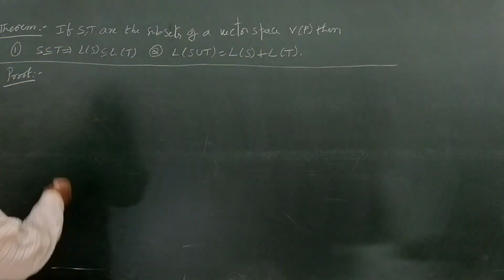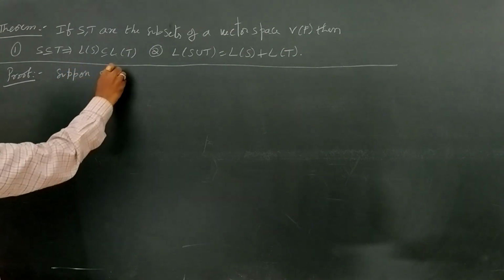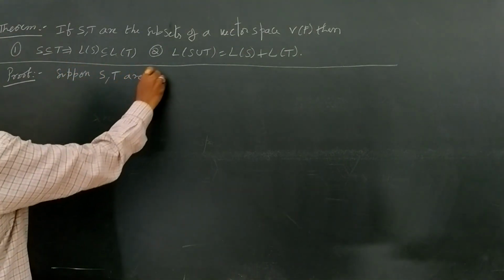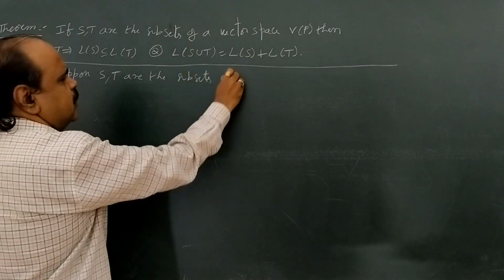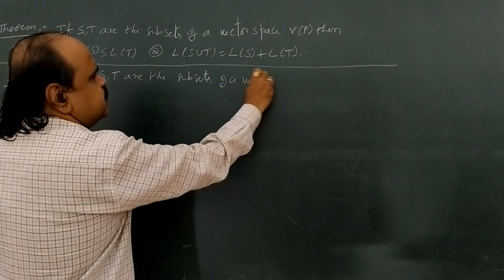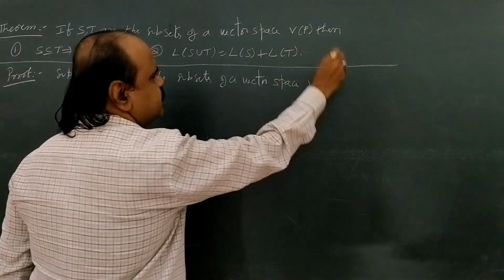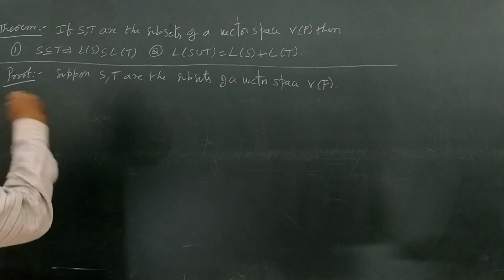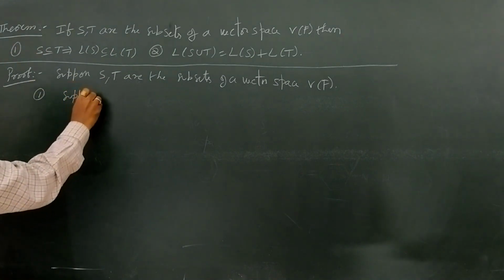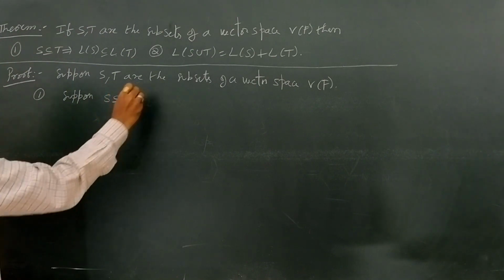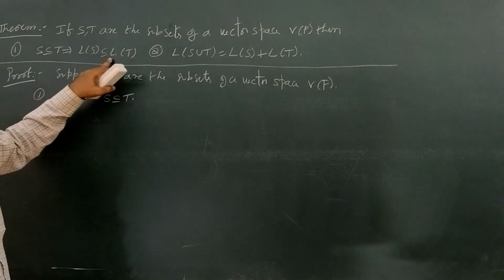Come to the proof. Suppose S, T are subsets of a vector space V over F. Now come to the first condition. Suppose what is given, S is a subset of T. Now we are going to prove L(S) is also a subset of L(T).